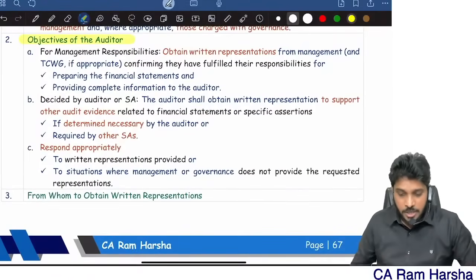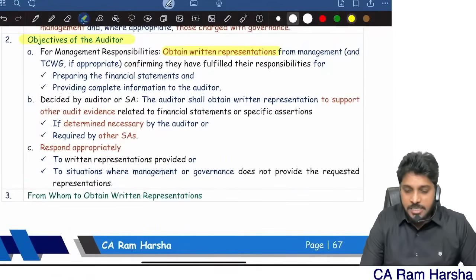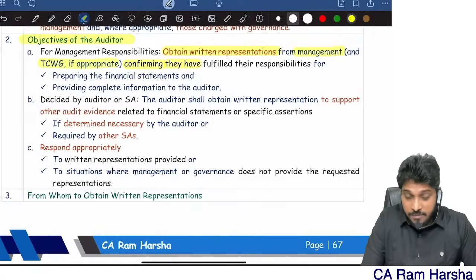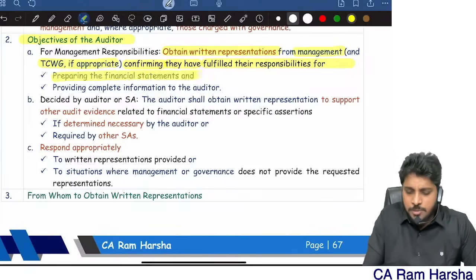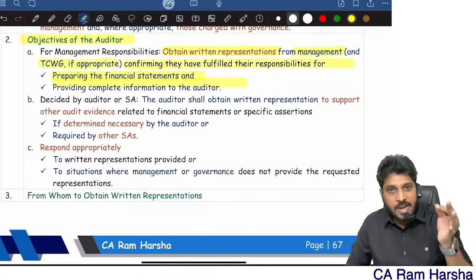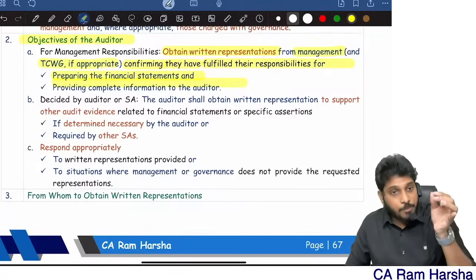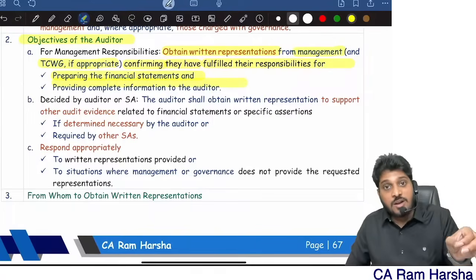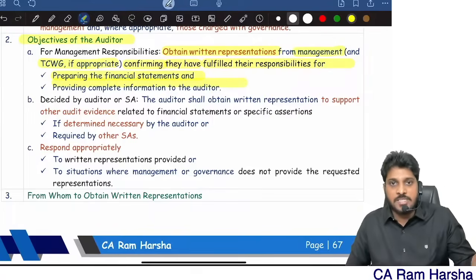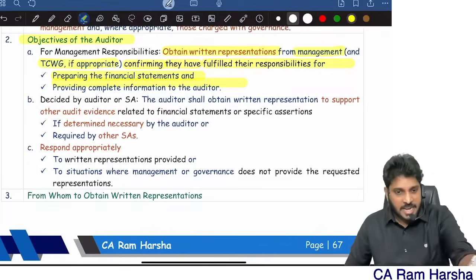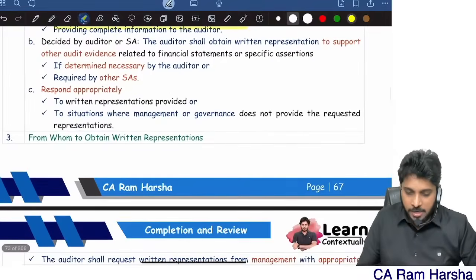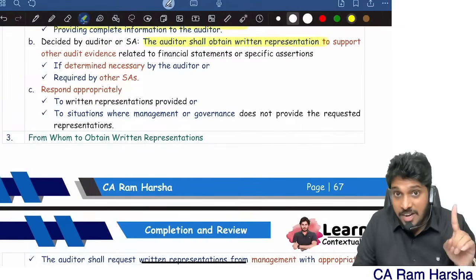Objective of the auditor. The auditor has to obtain written representations confirming that management and those charged with governance fulfilled their responsibilities. What are the responsibilities of management and those charged with governance? Preparing financial statements and providing information to the auditor. Two responsibilities: one, preparing financials, and two, providing information to the auditor. Both they need to fulfill. Did they fulfill or not? Ask them for a representation. Yes sir, we fulfilled. We prepared financials as per the applicable framework. We provided the auditor with complete information. Get a representation.